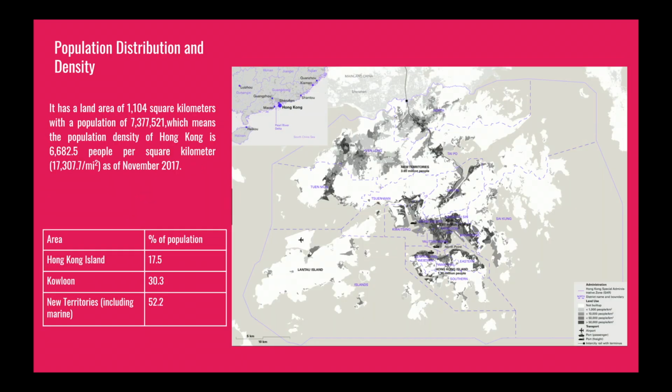Population distribution and density. It has a land area of 1,104 square kilometers, with a population of 7,377,521, which means the population density of Hong Kong is 6,682.5 people per square kilometer as of November 2017. We can see from the table, 50% of Hong Kong's population is distributed in the New Territories. 30.3% of the population is distributed in Kowloon. Only 70.5% of the population is distributed in Hong Kong Island.